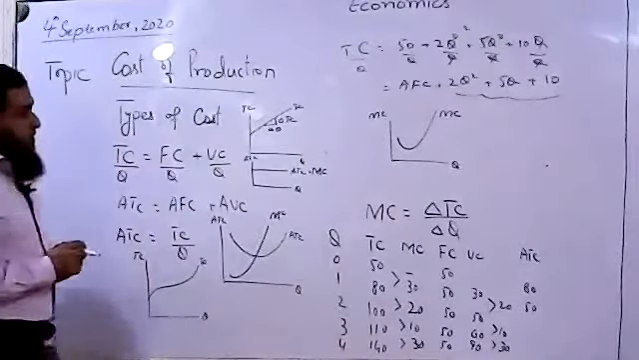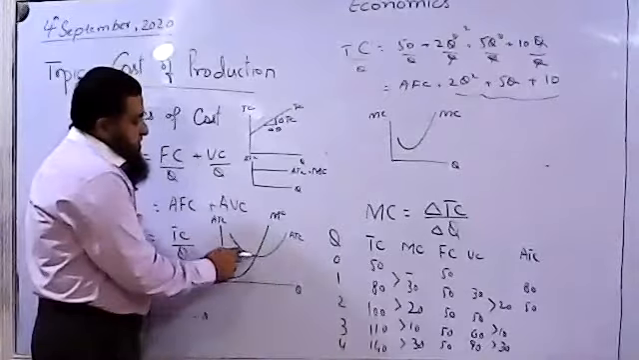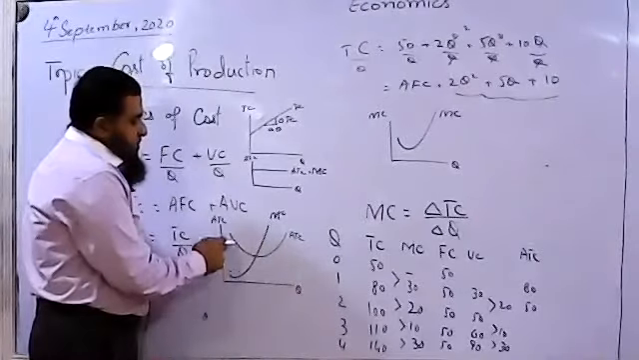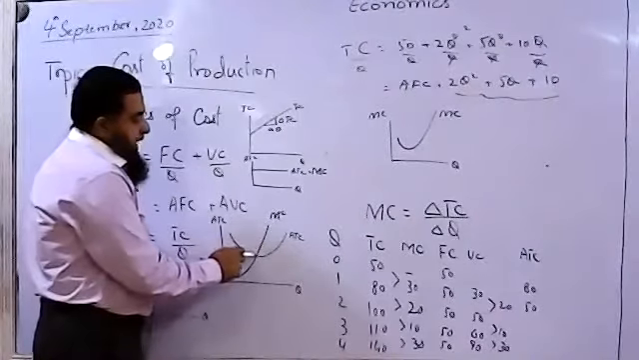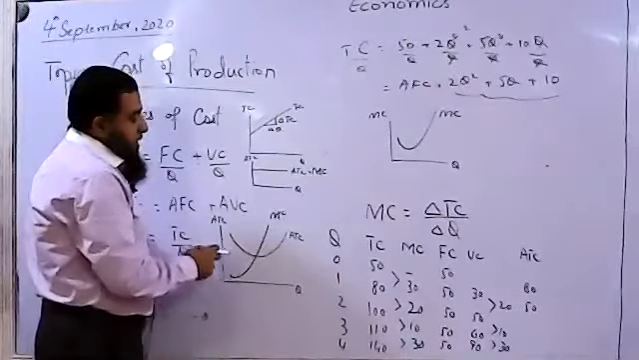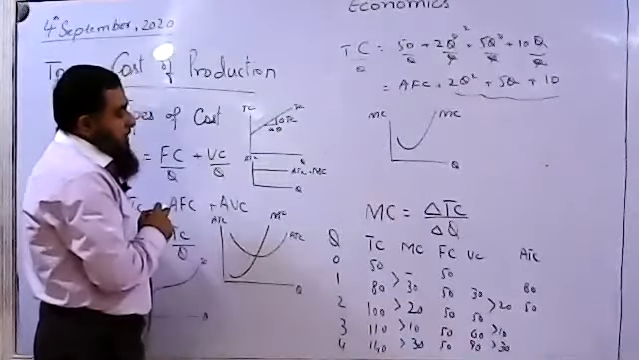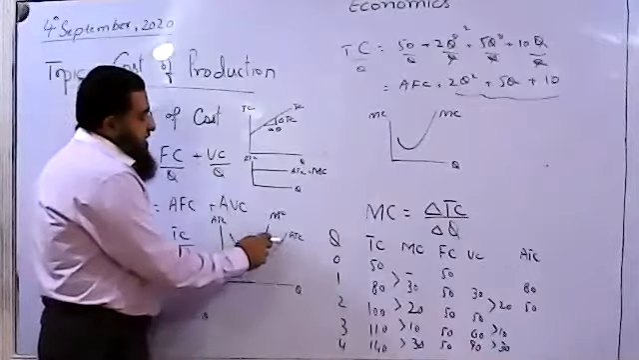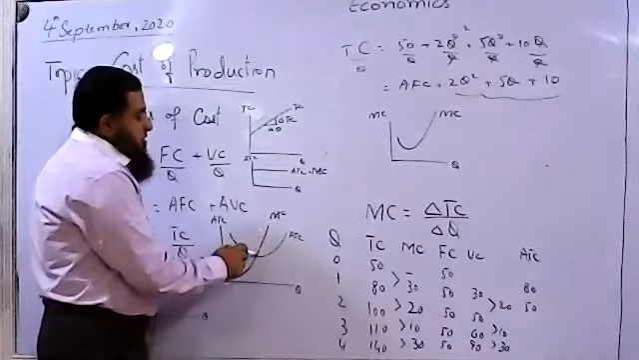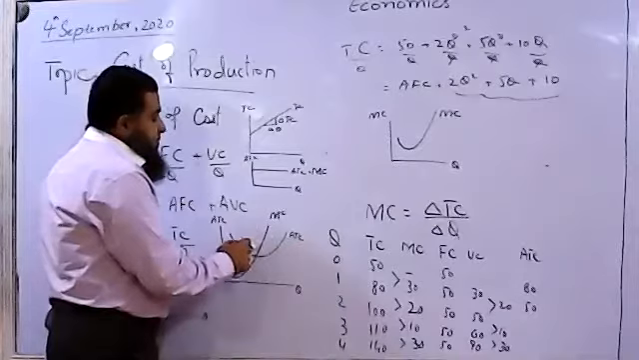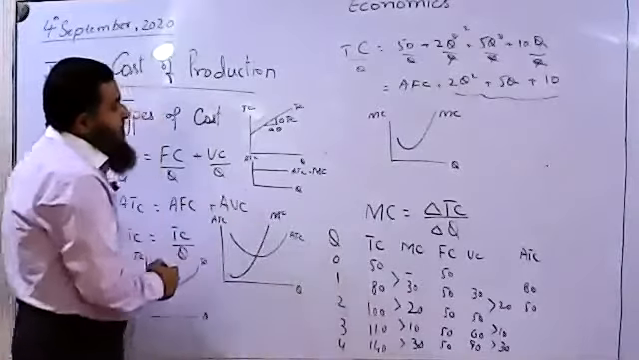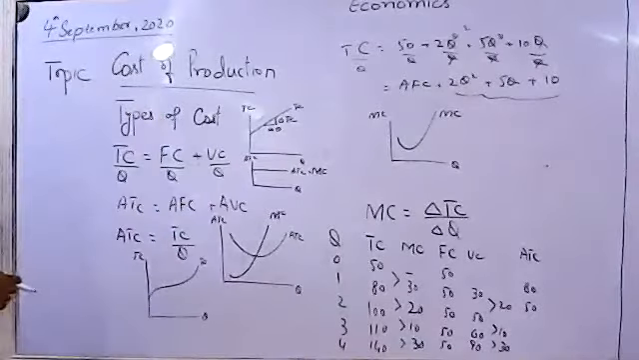I repeat it. When average cost is decreasing, marginal cost is below the average. When average cost is at minimum point, then marginal cost is equal to average cost. And when average cost starts to rise, then marginal cost is lying above the average. It is faster than average cost.